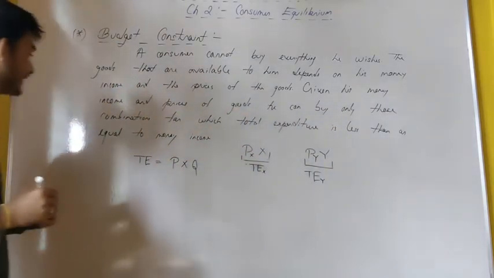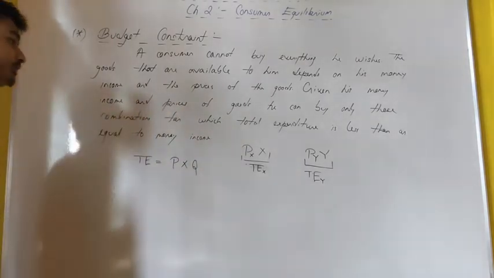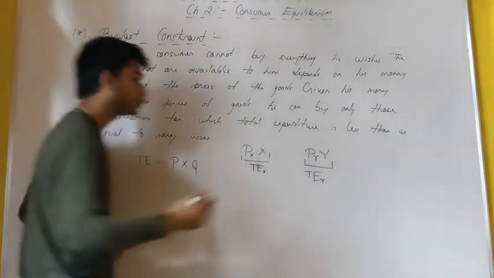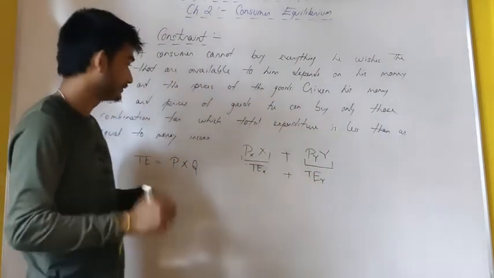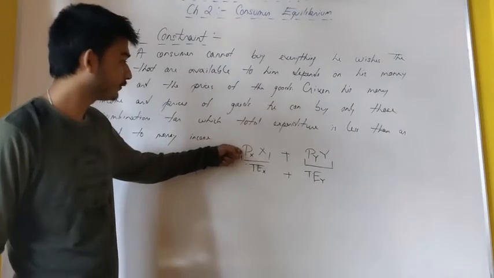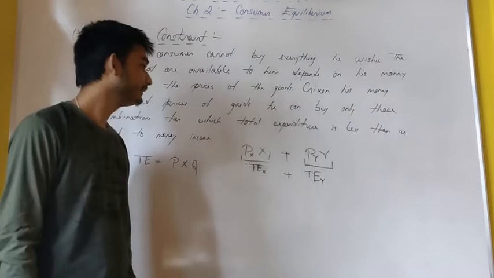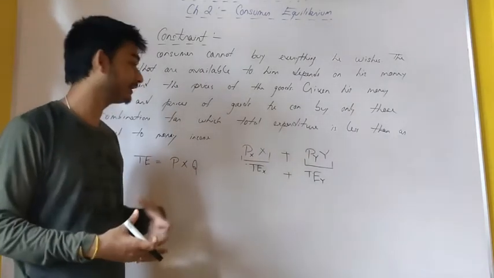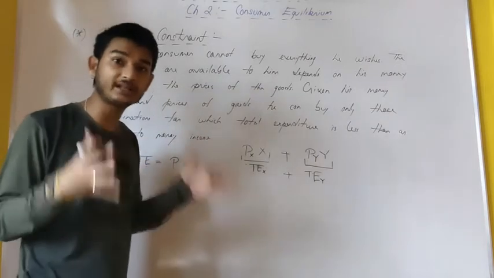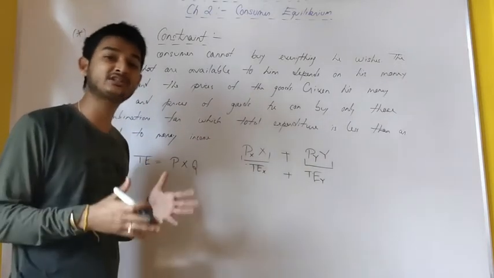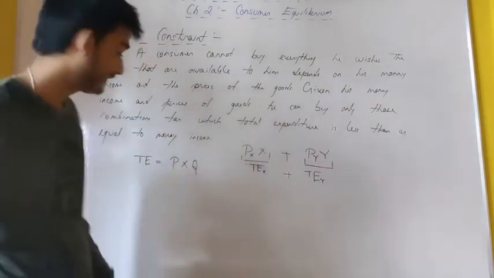So now I am saying that the consumer can buy only those combinations for which the total expenditure for these two commodities, the expenditure done on good X and expenditure done on good Y, added together, has to be less than or equal to my money income.